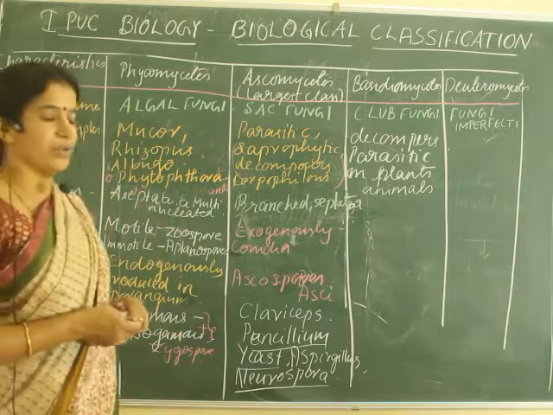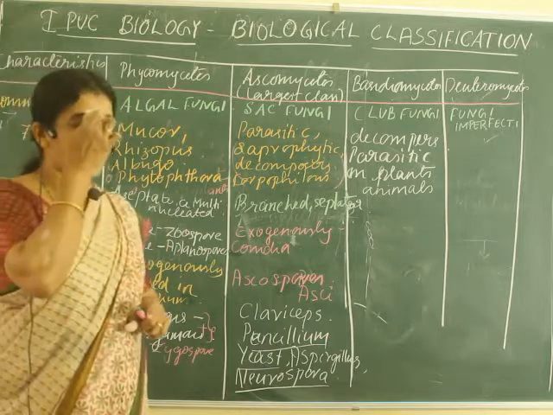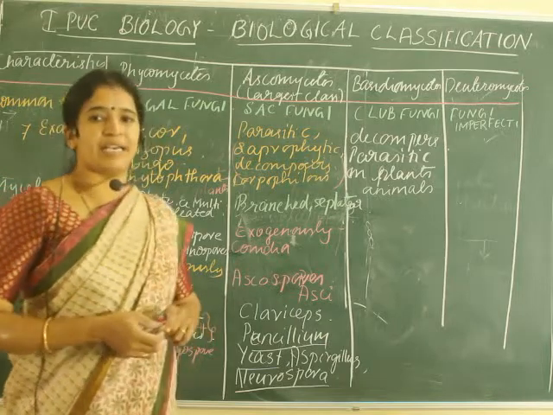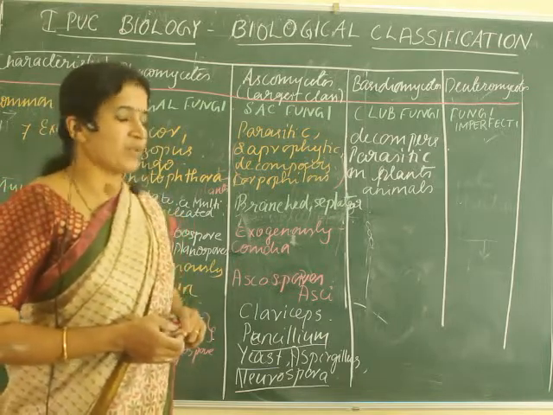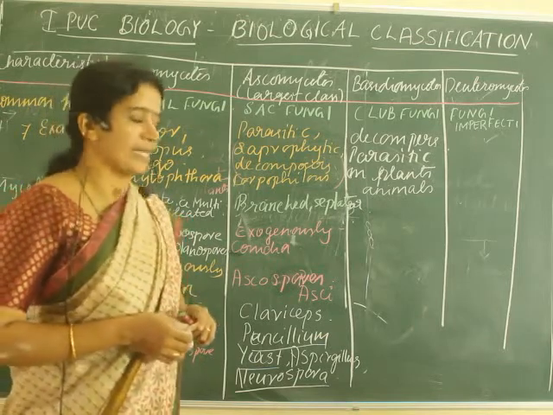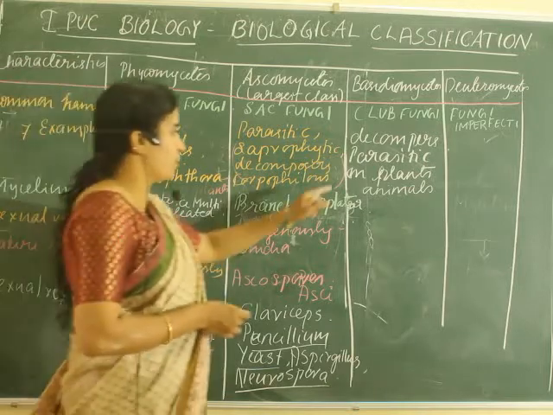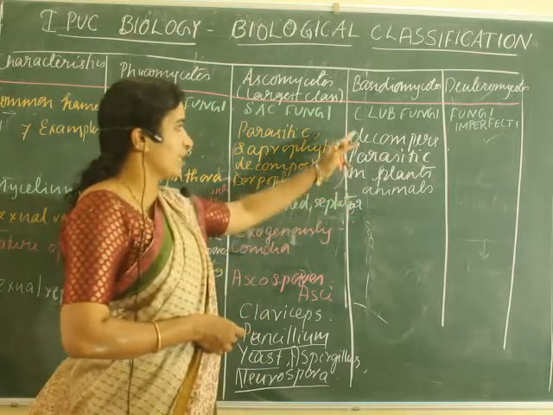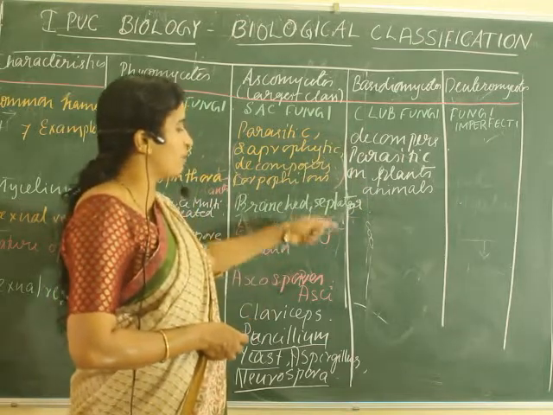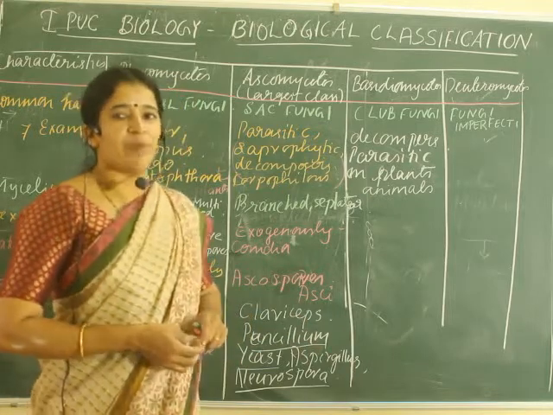So this is a work for you. You have to write down the name of the fungus which has caused the decline in the frog population. Find out that name. It also causes eczema-like diseases in cattle, sheep and others. These fungi are very good decomposers. They are also useful because some of the mushrooms are highly delicious and economically useful. Along with that, some of them are parasitic also. That's why Basidiomycetes have some economic importance.